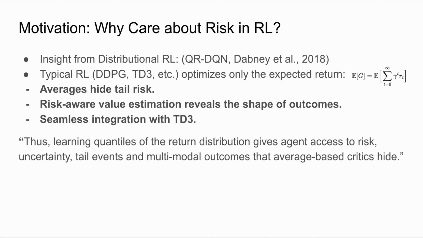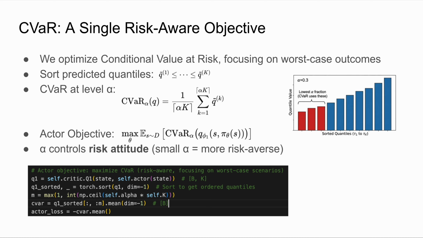Finally, all of this integrates seamlessly with TD3 because TD3's core stability mechanisms, twin critics, delayed policy updates, and target smoothing, remain intact. We only change how uncertainty is represented. So essentially, by learning quantiles of the return distribution, we give the agent access to the kind of information that average-based critics completely hide. Things like risk, uncertainty, tail events, and even potential multimodal outcomes. This becomes the foundation of our motivation to extend TD3 into a risk-aware algorithm.